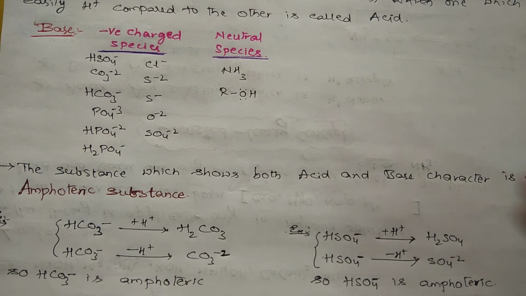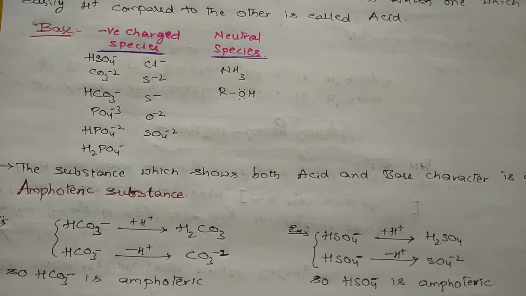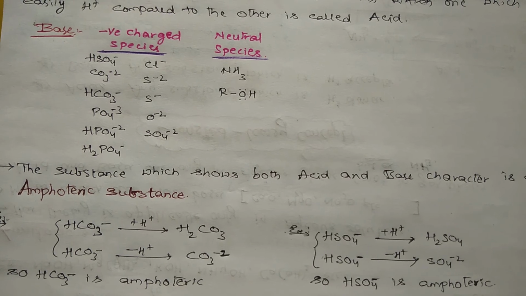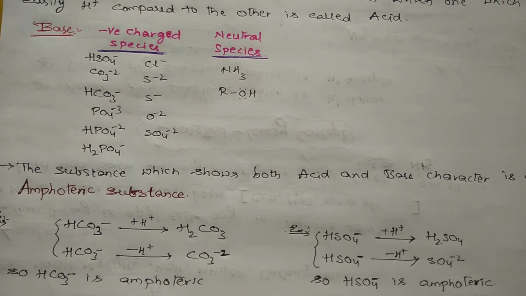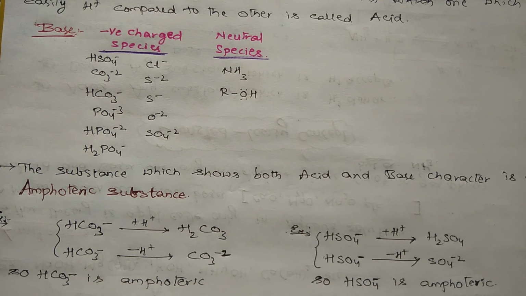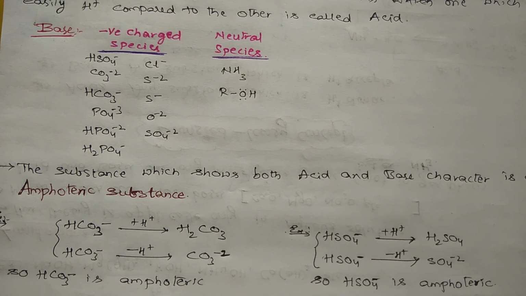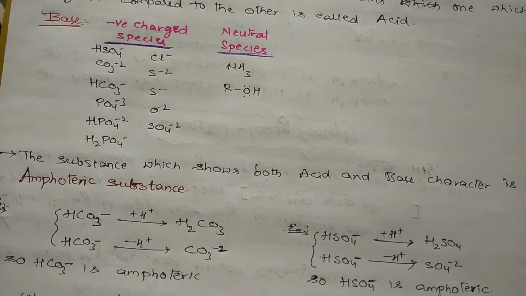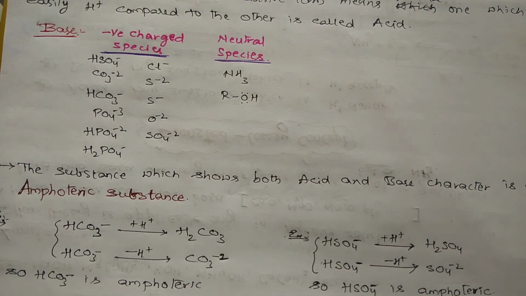So we have seen water. Water shows both acidic character as well as basic character. In presence of HCl, it is behaving as a base. In presence of NH3, it is acting as an acid. So the substance which behaves as both acid and base, or which shows both acid and base character, that type of substance is called an amphoteric substance. So students, we will stop this video here and we will continue in the other video.